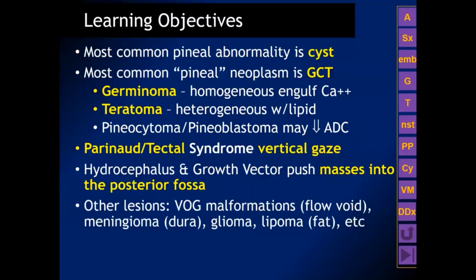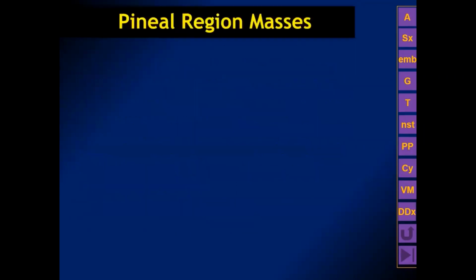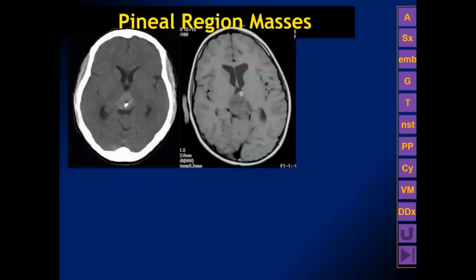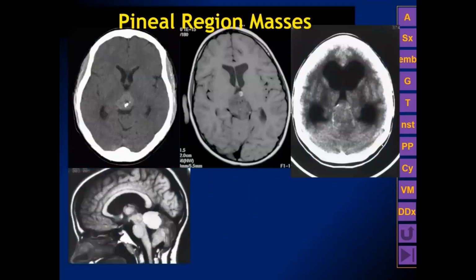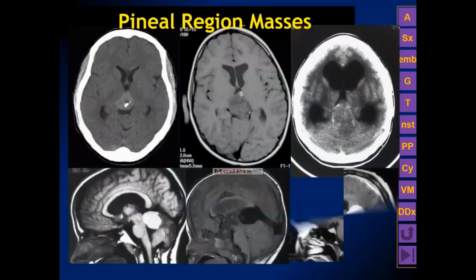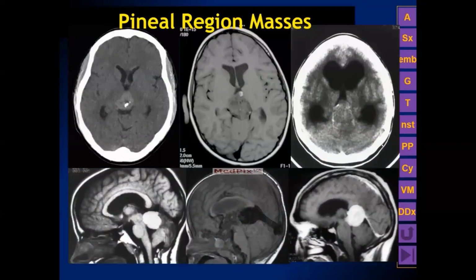Other lesions occur in the pineal region, including vein of Galen malformations, which are characterized by a flow void, meningiomas, which are attached to the dura, gliomas, and lipomas, which are composed almost entirely of fat. Here are examples of 6 different pineal region masses. I hope that by the end of this discussion, you'll be able to tell me which is which and give an intelligent differential diagnosis.